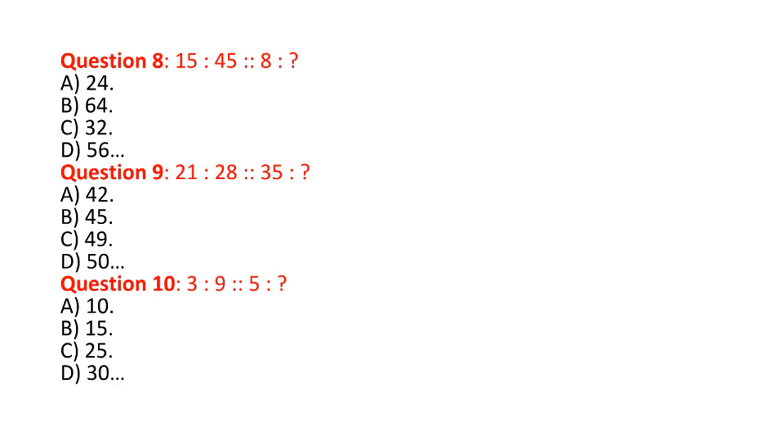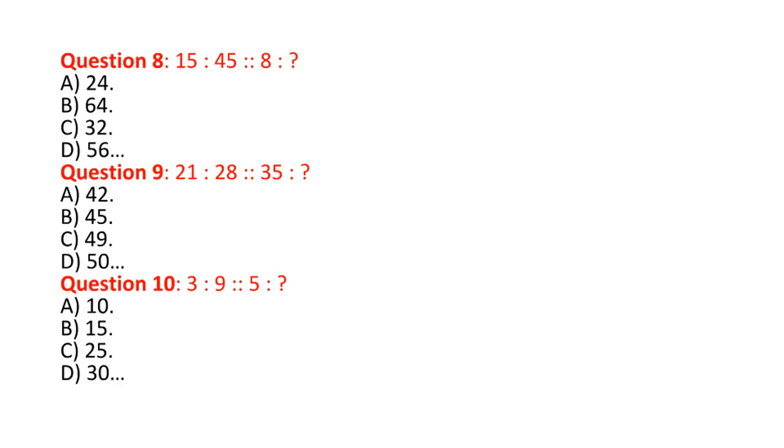Question 9. 21:28 is proportional to 35 : A. 42. B. 45. C. 49. D. 50. Answer A. 42. Explanation. Add 7 to the first number to get the second. 35 plus 7 equals 42.